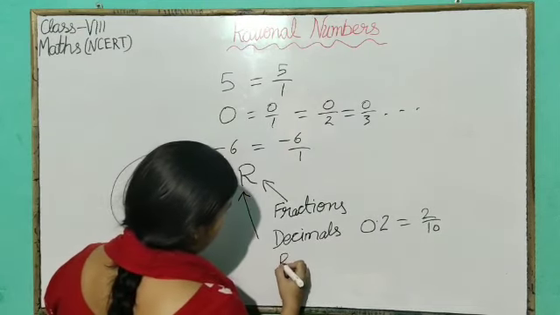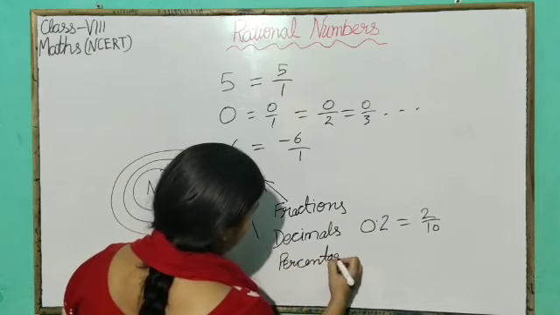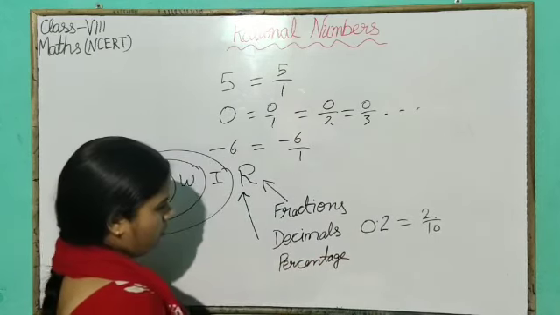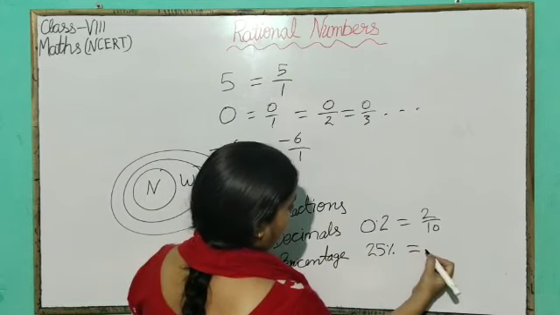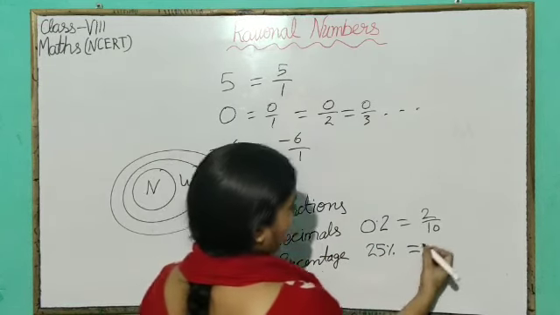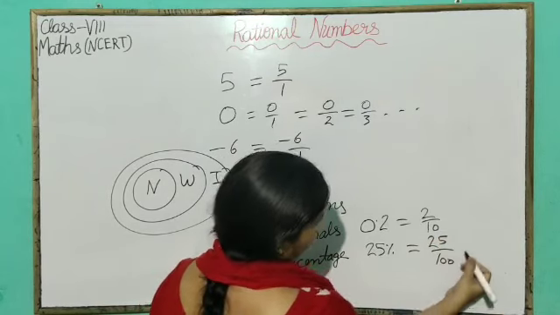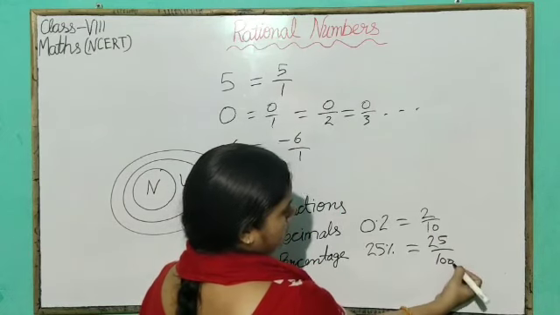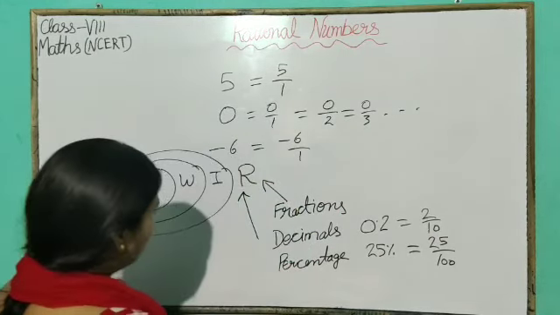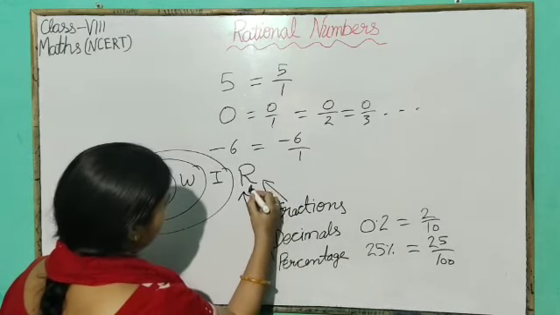And all percentages can also be rational numbers. For example, 25%. It can be written in the form of a rational number. We know that 25% is 25/100. Now this becomes the form of a rational number p/q, where p, q are integers and q is not equal to 0. So we can say that all the percentages are rational numbers.